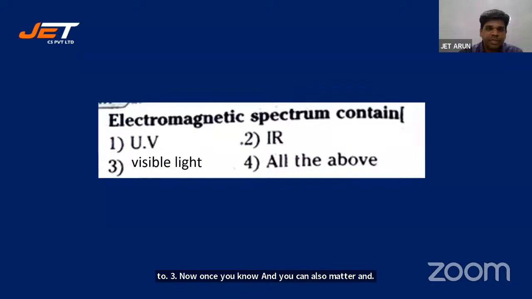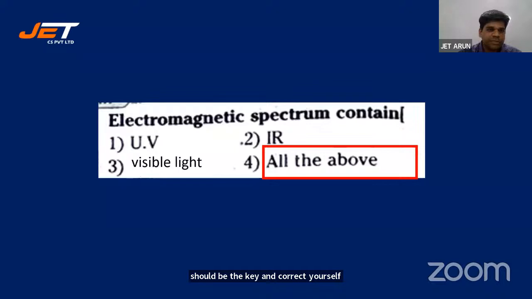Electromagnetic spectrum contains UV light, IR, infrared, visible light, all the above. Okay, consistent response. Wait. I got 3 as well. If at all you think it's 3, let's look at the key and correct yourself if you're wrong. 4 is absolutely right, students. 3 is not right. 3 students have answered 3. 1 student has answered 1.